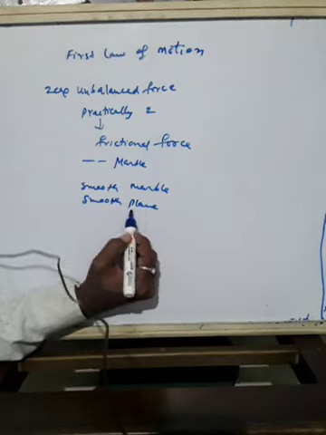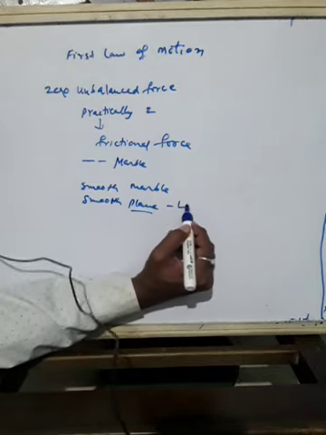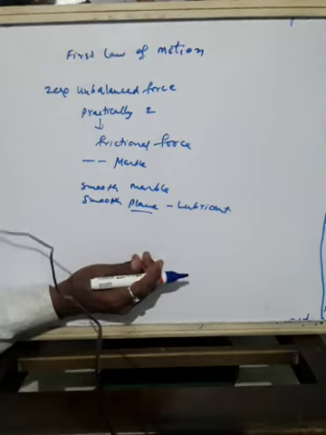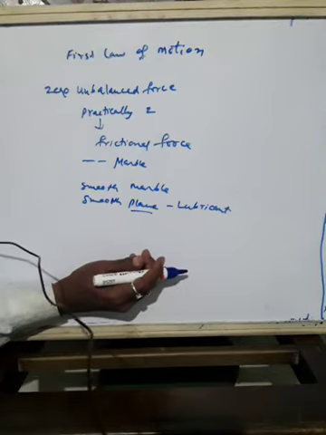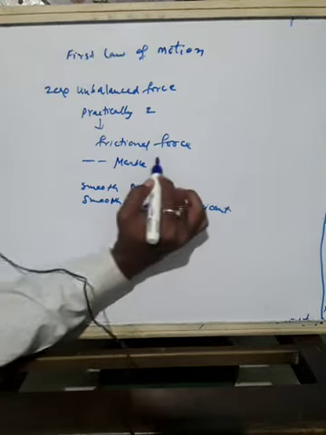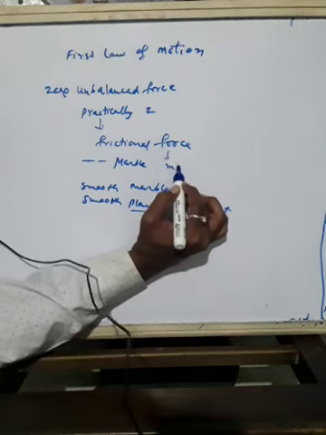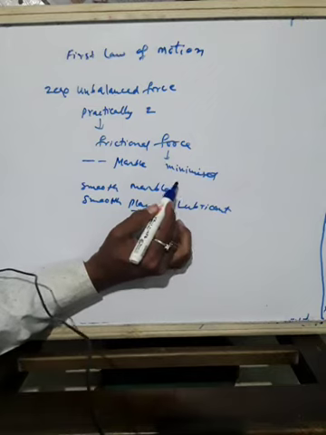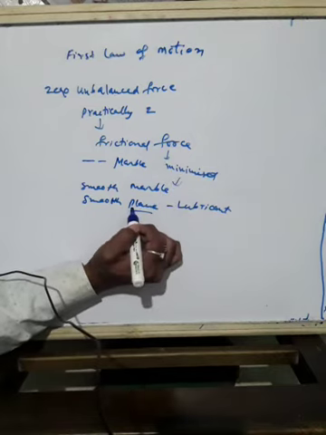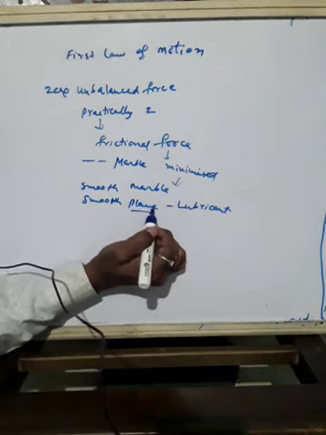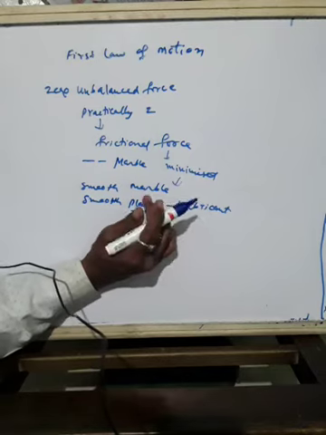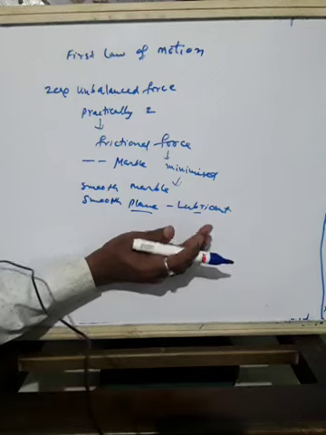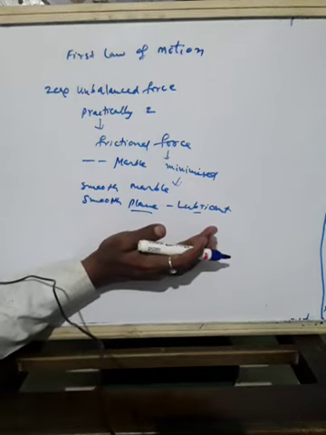So the frictional force can be reduced if the surface is smooth, and if you want to make it still smoother, you should add lubricant. This is one concept given by Galileo.